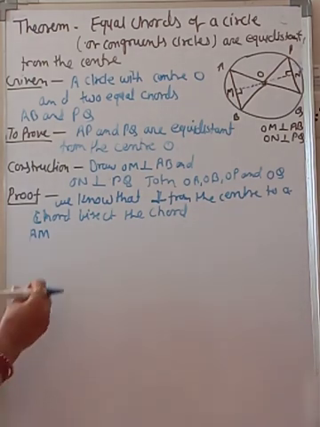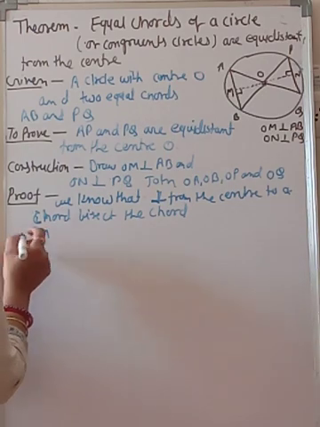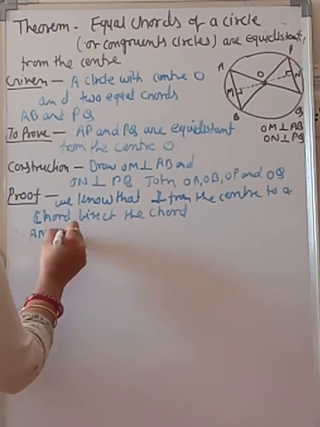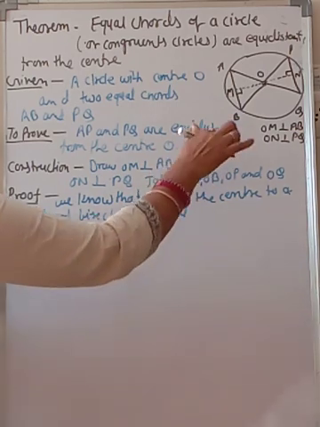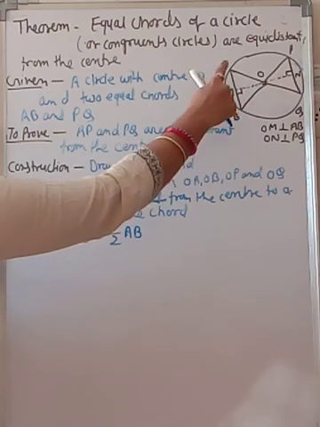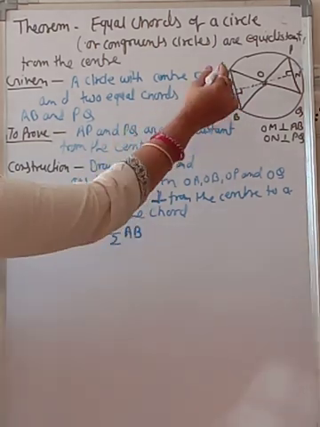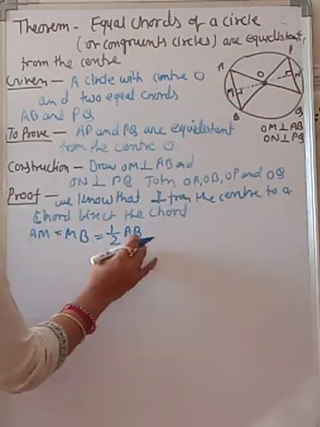We know that the perpendicular from the center to a chord bisects the chord. So it means you have to write down AM equal to MB equal to half of AB. Here OM is perpendicular to AB, so you can write AM is equal to MB equal to half of AB.